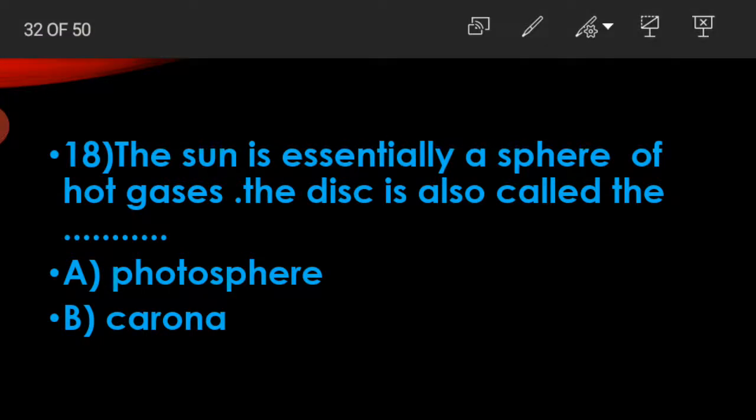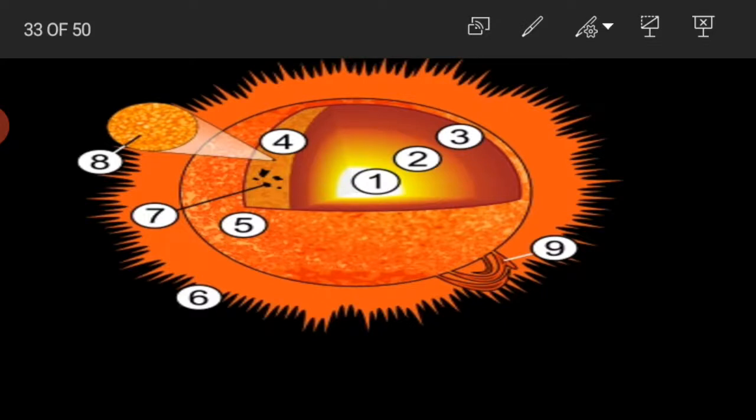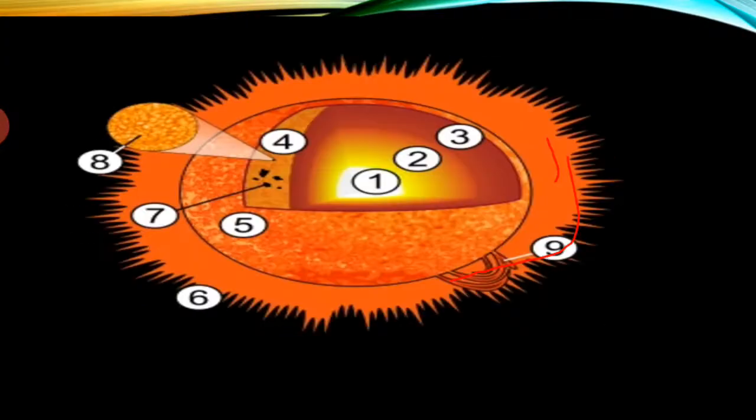Okay, the sun is essentially a sphere of hot gases. The disk is also called option A, photosphere. Option B, corona. The sun is essentially a sphere of hot gases. A disk is called photosphere.